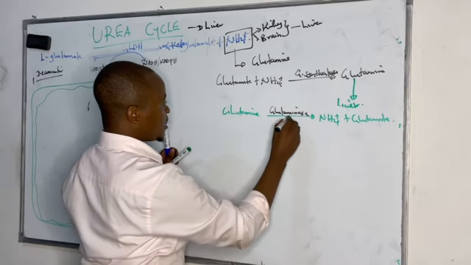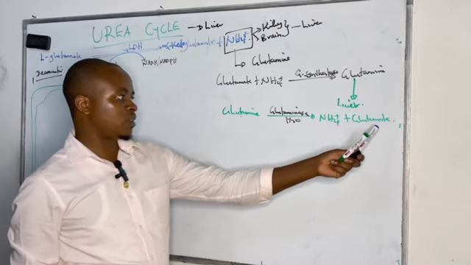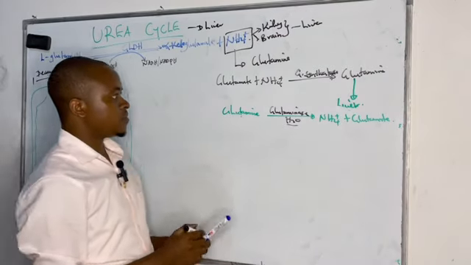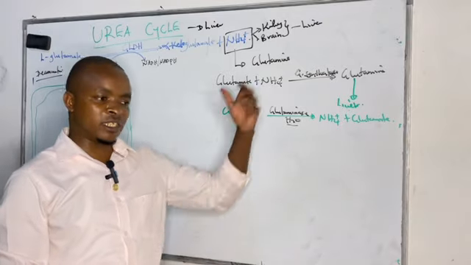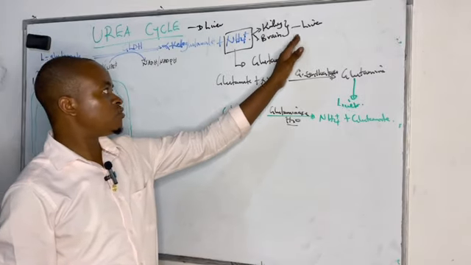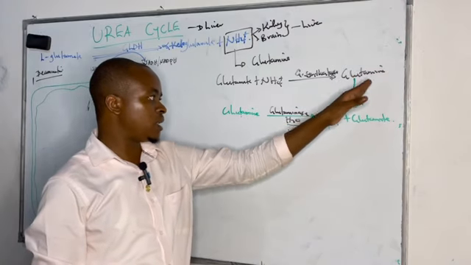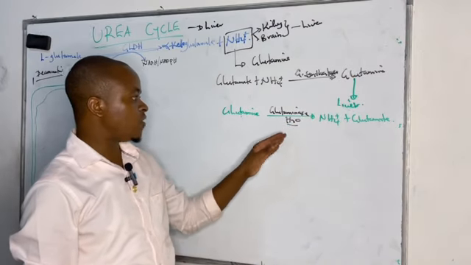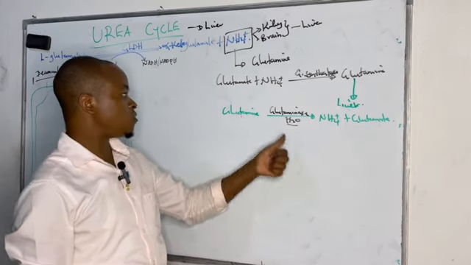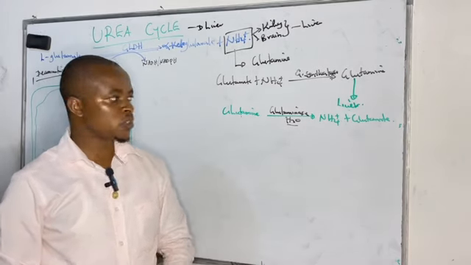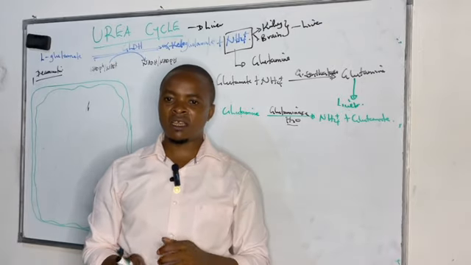Glutaminase catalyzes the conversion of glutamine to ammonium ions and glutamate in the presence of water. So this is how we can transport the ammonia formed in the kidney and the brain to the liver, whereby it is first converted to glutamine, and when glutamine reaches the liver, it is converted back to ammonium ions and glutamate by the glutaminase enzyme in the presence of water, so that these ammonium ions are transported safely to the liver cells.